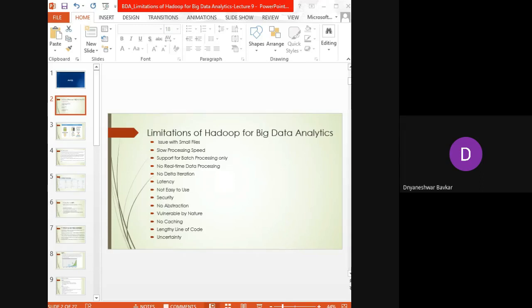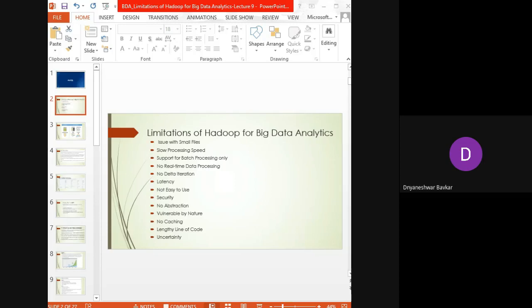Then there is no caching in Hadoop. Hadoop is not efficient for caching. In Hadoop, MapReduce cannot cache the intermediate data in memory for further requirements, which diminishes the performance of Hadoop. To some extent, Spark and Flink are overcoming this limitation with respect to caching.